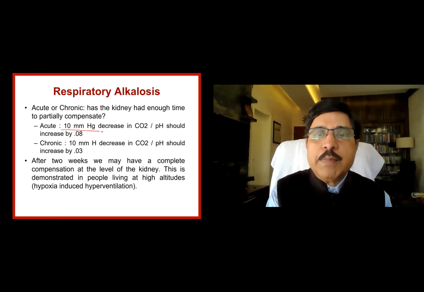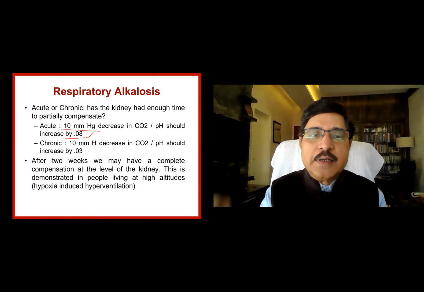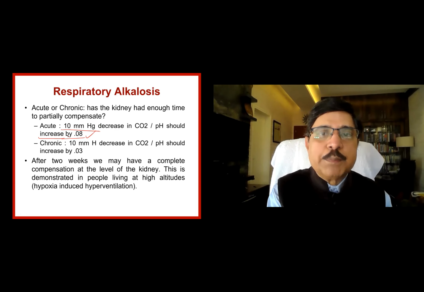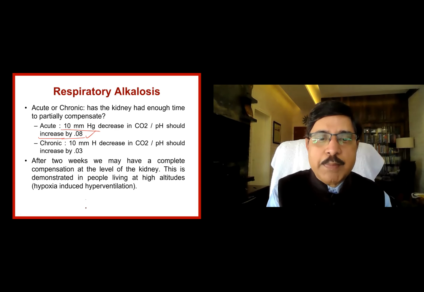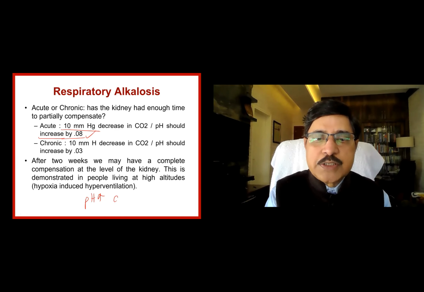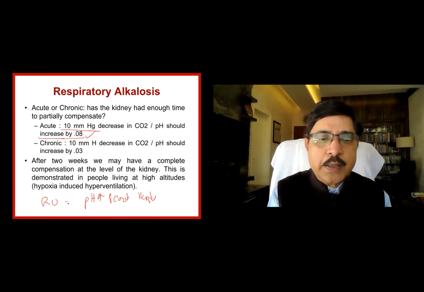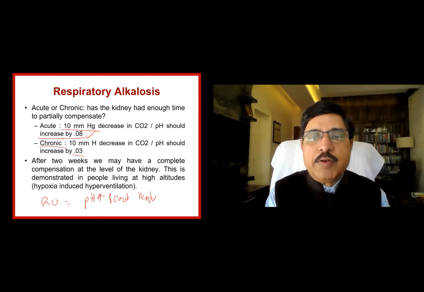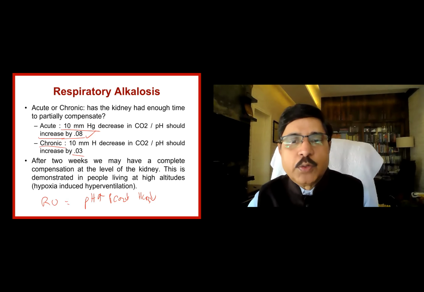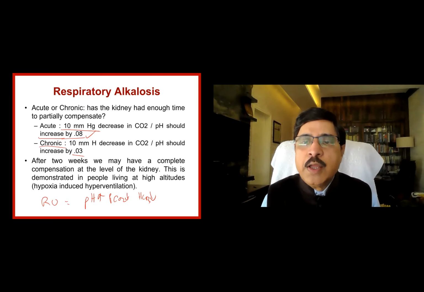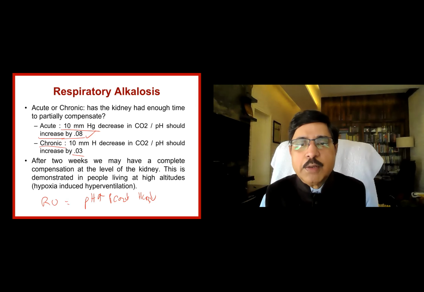In acute, it is 10 millimeters versus 0.8, just like in the previous calculation. There it is depression of the pH, here it is increase of the pH as a compensation, and here the primary variable pH is increased because of the alkalosis. The secondary variable PCO2 is depressed and bicarbonate also is depressed. So they are on the opposite side, respiratory opposite. Here in the chronic, again the same calculation, 0.3 for every 10 mm, but it takes time. After 2 weeks, we may have a complete compensation at the kidney, and this is demonstrated in people living in